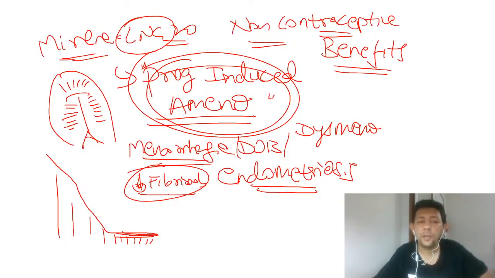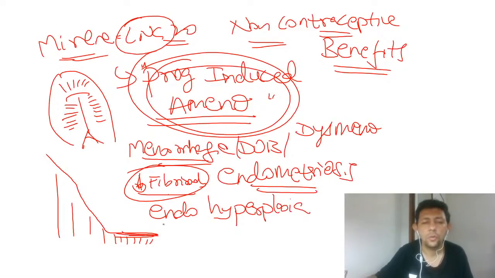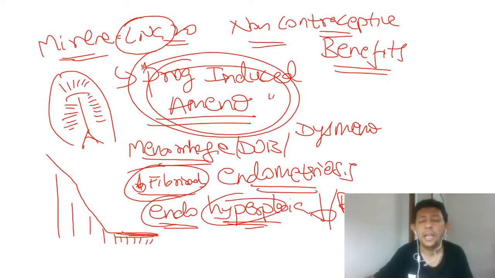And one more thing? Yes, because of continuous progesterone, it can be used in prevention and treatment of, yes, correct, menorrhagia, dysmenorrhea, and also endometrial hyperplasia. Yes, correct, I told you. Endometrial hyperplasia also it is going to decrease. It is for both prevention and treatment.